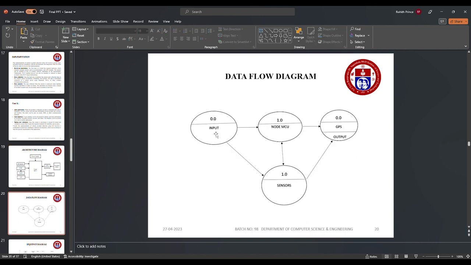Data flow diagram. Input is first given. This is the first stage, and the second stage will be the NodeMCU and the sensors. After this we get the power source from the NodeMCU and the sensors get the detection. There will be visual communication between the NodeMCU and the sensors at level 0, and it comes with the output, a GPS location which is sent to the mobile when the accident has happened.